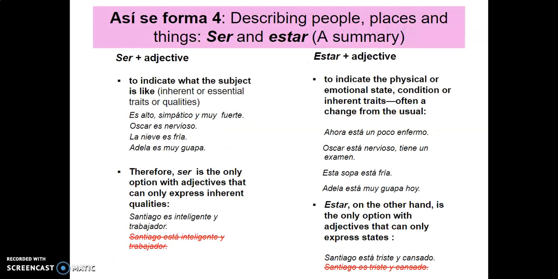So here are some other examples, as I said, indicating what the subject is like, inherent traits or qualities, versus indicating the physical or emotional state, condition, what they're feeling like, okay? So let's look at some examples of this. Es alto, simpático y muy fuerte, okay? Oscar es nervioso. La nieve es fría. Adela es muy guapa, okay? We are now giving descriptions, characteristics that are inherent. He's tall, he's nice, he's strong. Okay, it has nothing to do with what he's acting like today or how he feels today. It's just in general describing that person.